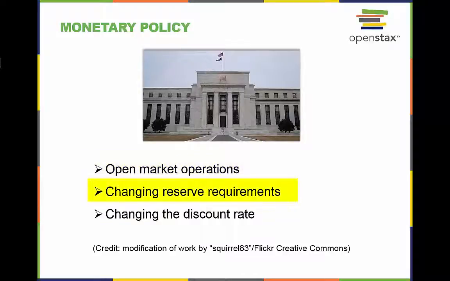The Fed regulates other lenders in the economy by requiring that a certain amount of reserves be kept and not lent out. By requiring banks to have more reserves, a restriction on the money supply is created and may slow the economy. If the Fed requires lower reserve levels, then more money is lent, and this money cycles through the economy.